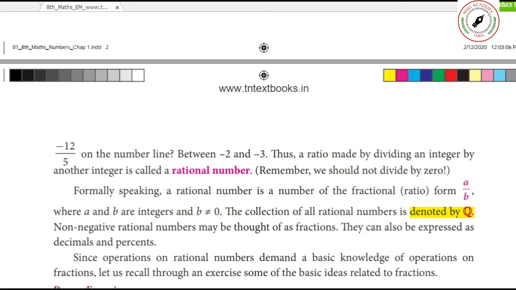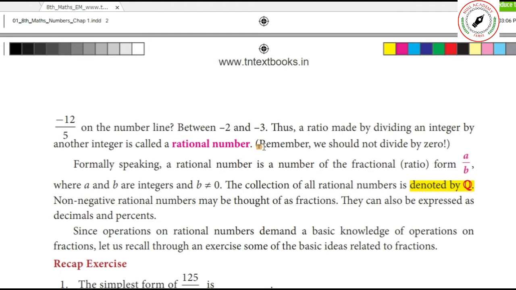So that is represented here. You see, a ratio made by dividing an integer with another integer is called a rational number. Okay. Formally speaking, a rational number is a fraction. Correct?